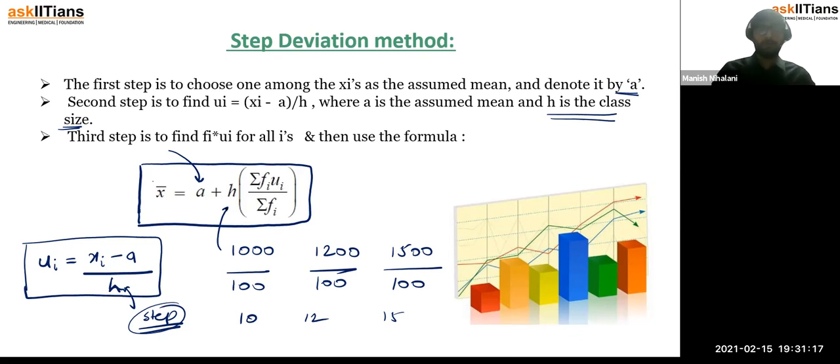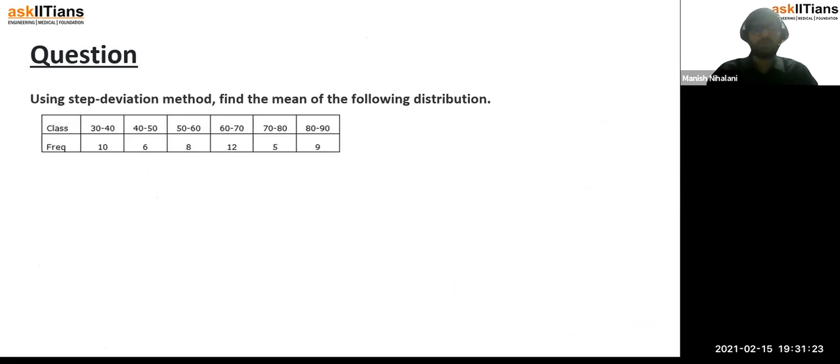Now let's talk about a numerical based on this, right? Using the step deviation method, you have to find the mean of the following distribution. So you have class intervals. Again, these three methods which we have learned, that is the direct method, step deviation method, and assumed mean method, are all applicable for grouped data.